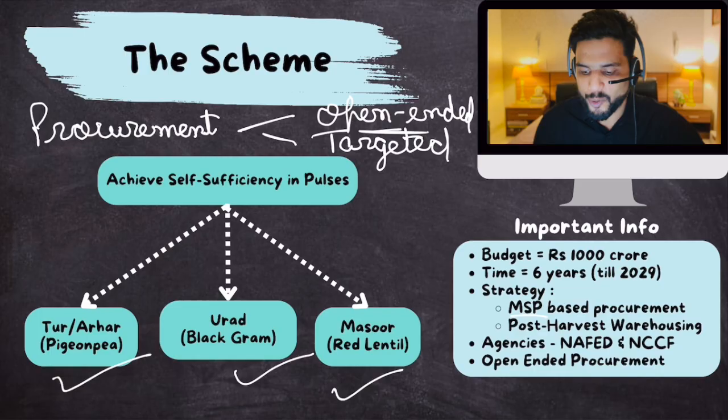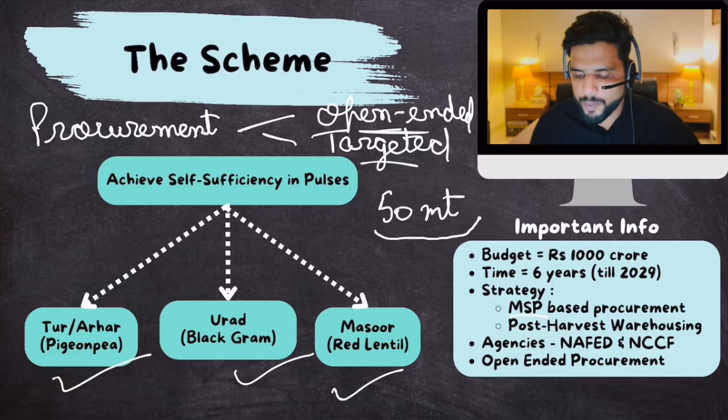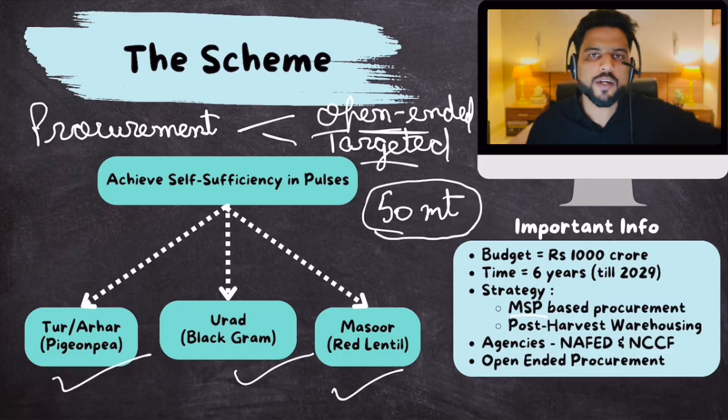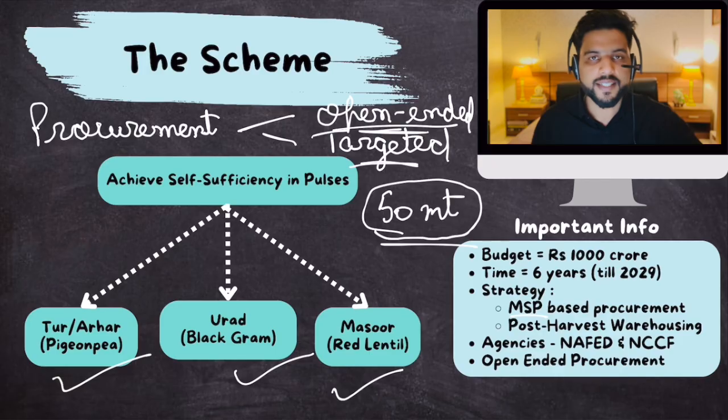What is targeted procurement? Targeted procurement is when the government sets itself a target. Let's suppose the government says that we will procure 50 metric tons of pulses. As soon as the government procures 50 metric tons, the government will close down its shop. Afterwards, if a farmer comes with his pulses crop to the government, the government will refuse procurement because it has met its target, right? So open-ended and targeted, you understand the difference?